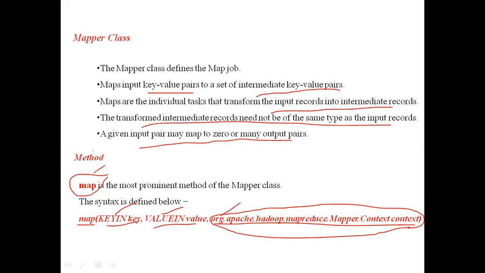When we go for the programming, we will clearly see how we are writing the mapper class. Inside the mapper class, depending on the example we have taken, we will see how we write the map function and how we link that map function to the packages. We will see all that practically after some classes. Clear? That is briefly this mapper class.